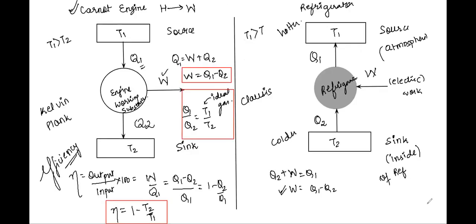So where is it used? In the cold countries where we use a heater to heat some place. What do you do? You take some energy from the electrical switchboard, and then you also take heat from the atmosphere and you supply it into your household. So this is what you're doing in the case of a heat pump.